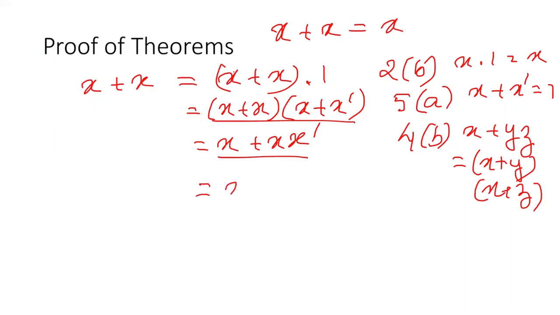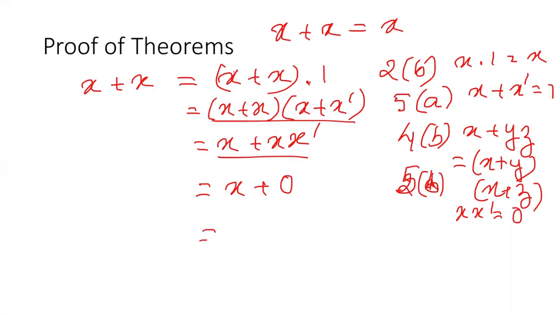Then I can write x plus x x dash is equal to 0. X x dash is equal to 0, sorry, this is our postulate 5b. So x x dash is equal to 0 according to this.